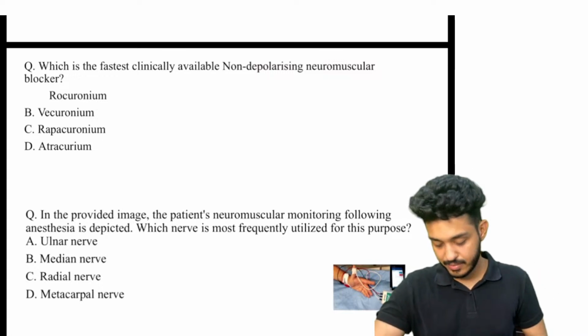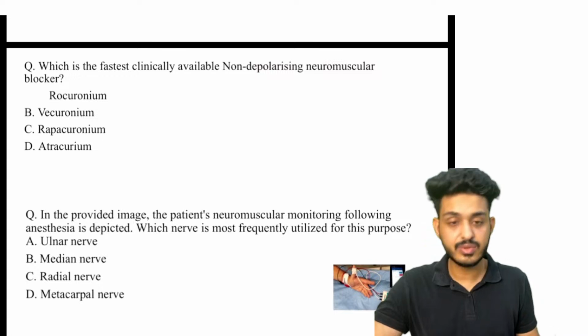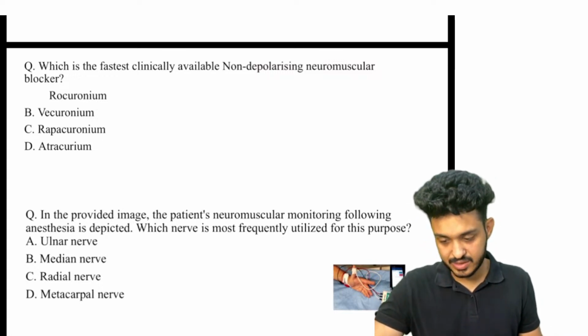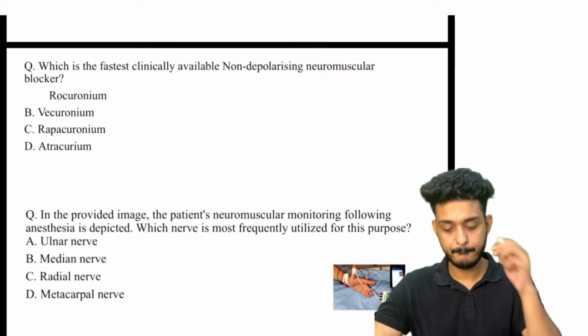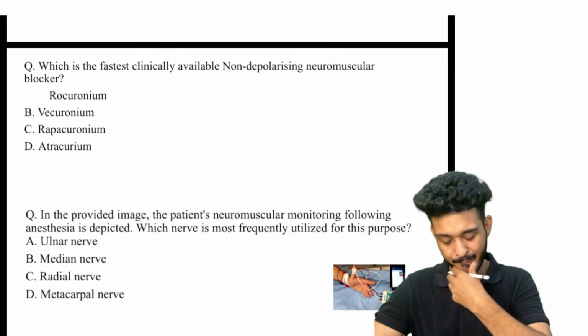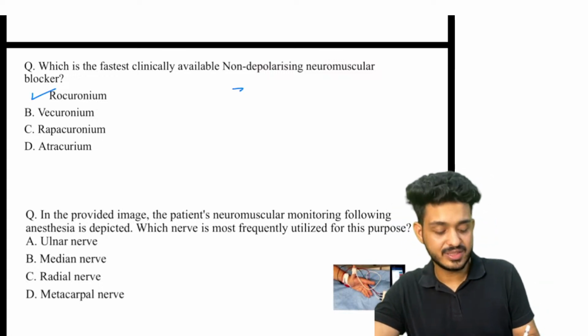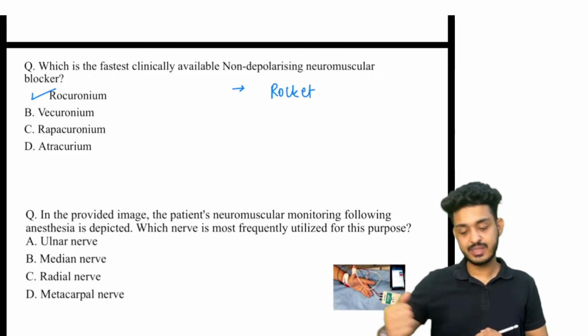So they are asking about non-depolarizing, right? So your answer would be, guys, rocuronium. Just remember, it is fast as a rocket. Rocuronium is fast as a rocket.